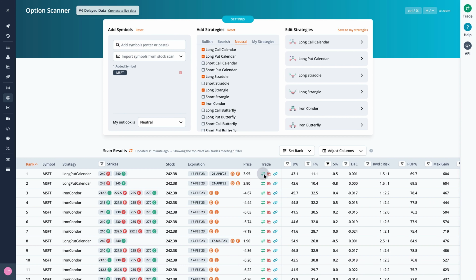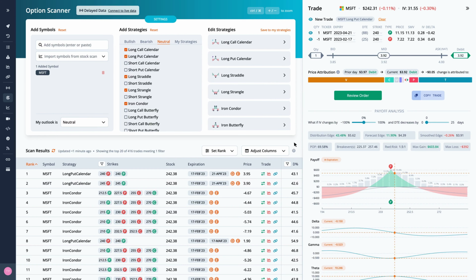By pulling up the trade, we can see the theoretical values in more detail. The distribution edge, found by the expected value of the payoff picture on the stock's historical distribution, has an edge of 43.5%. The forecast edge, which is derived from historical volatility, has an edge of 11.9%. Lastly, the smoothed edge, which is calculated by drawing a best fit curve through the monthly implied volatilities, has an edge of -0.3%. The edge is relative to the mid-market price of the trade. Greater positive edges are a theoretical benefit to the trader.